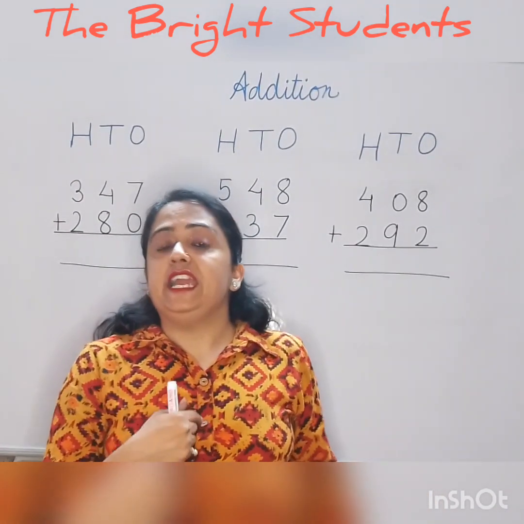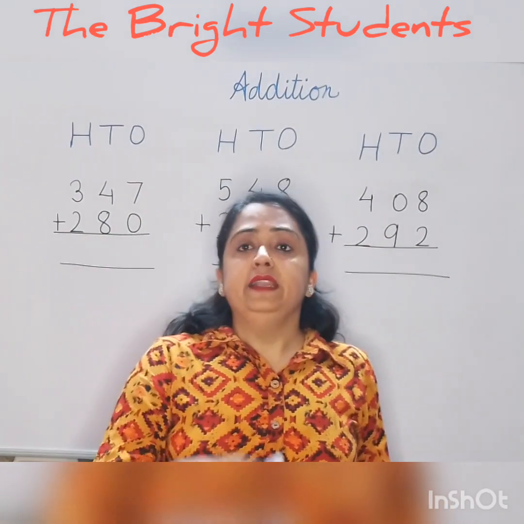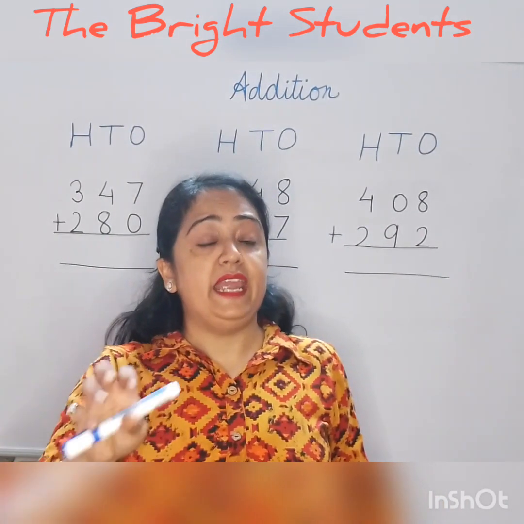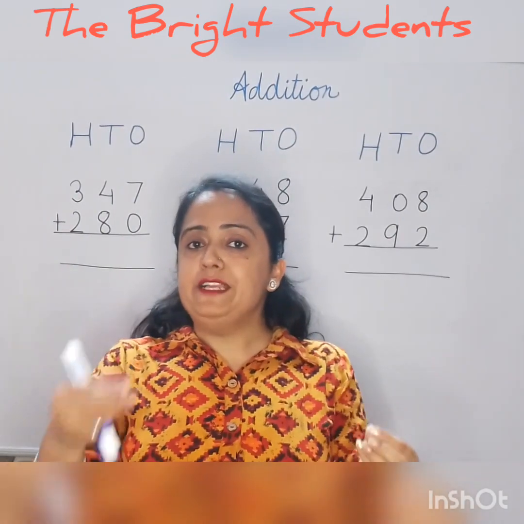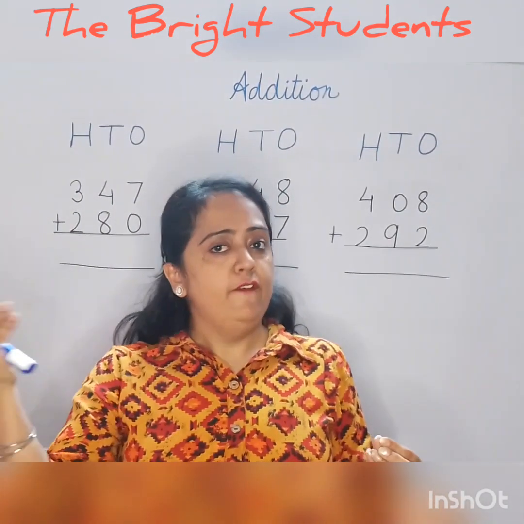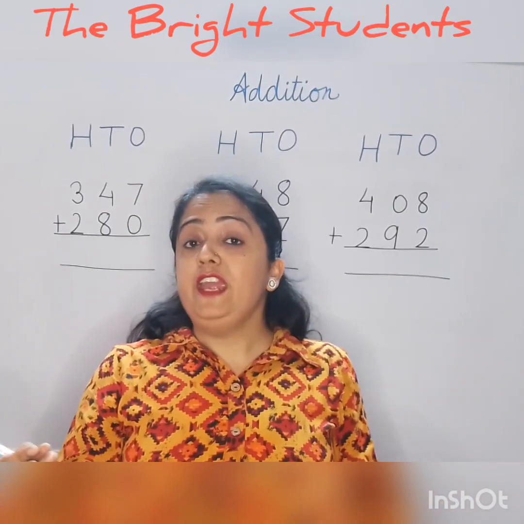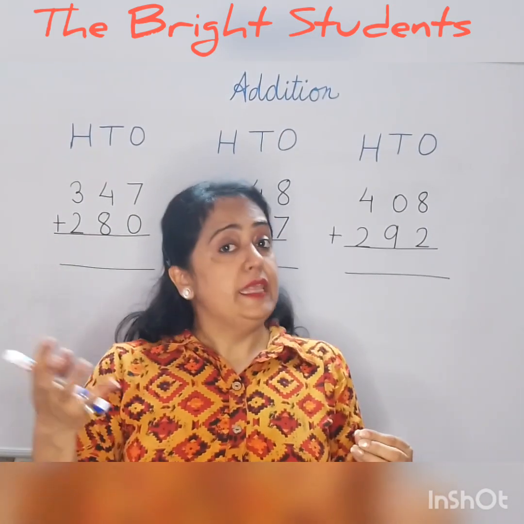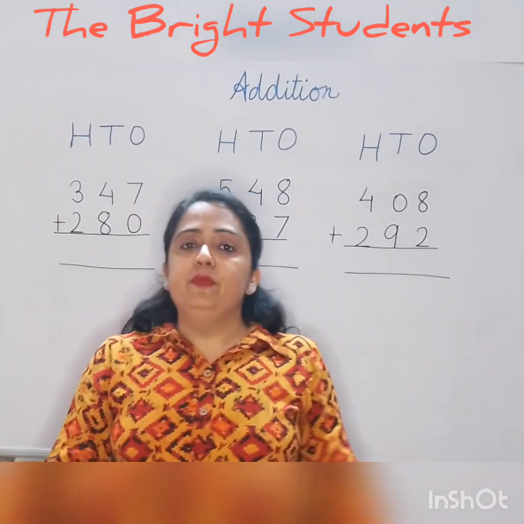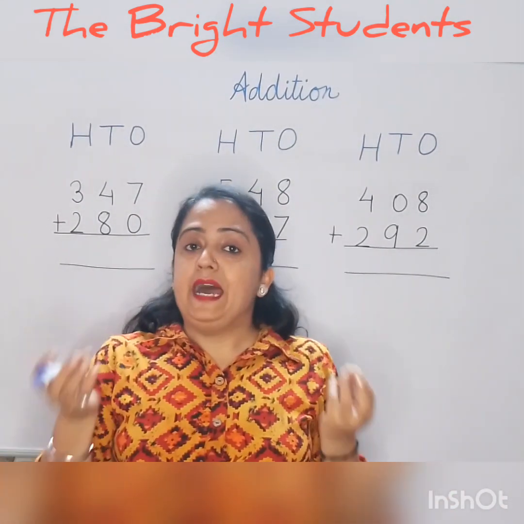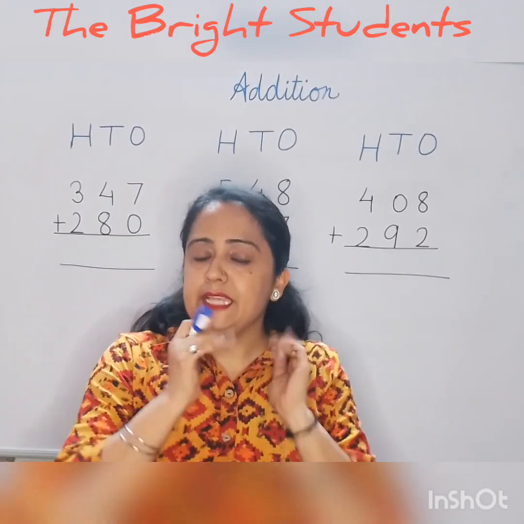Second fact which I have told you, that numbers can be added in any order, right? So when we add 3 plus 2, the answer will be 5. Or if we have added 2 plus 3, the answer will be 5, right? So we can add numbers in any order, but our answer will remain the same.